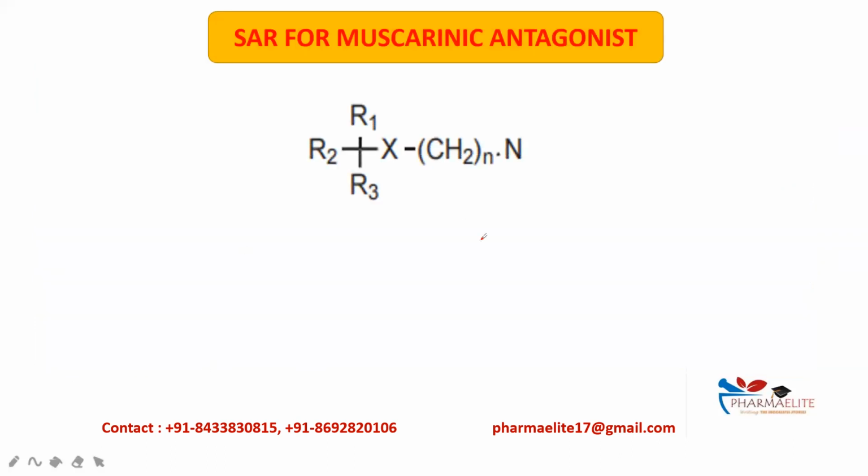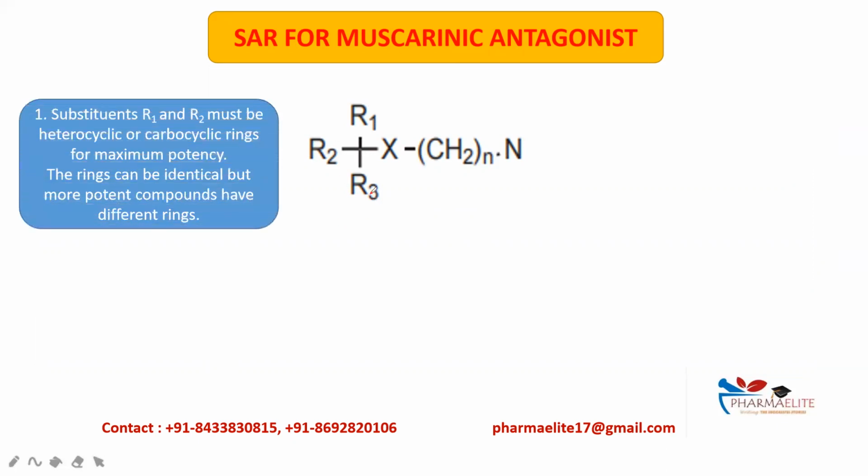SAR for muscarinic antagonists. This is the main moiety which is present in all the muscarinic antagonists. First point, substituents R1 and R2. These substituents must be heterocyclic or carbocyclic rings for maximum potency. The rings can be identical.